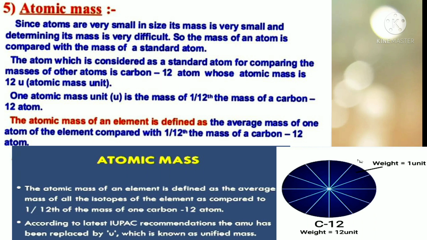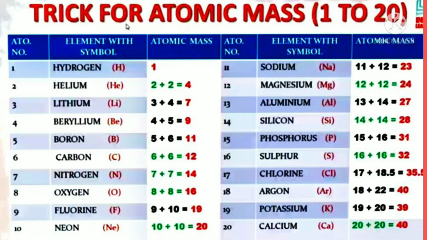According to the latest IUPAC recommendations, AMU, that means atomic mass unit, has been replaced by U units, which is known as unified mass. Let us observe in this picture the atomic masses of elements 1 to 20 and write this atomic mass in your notebook.